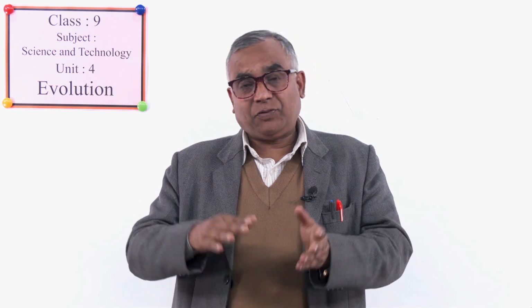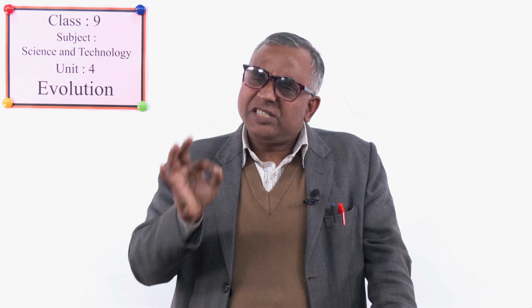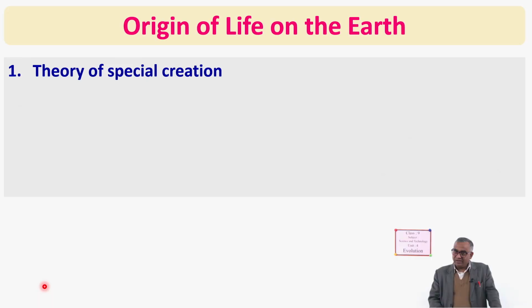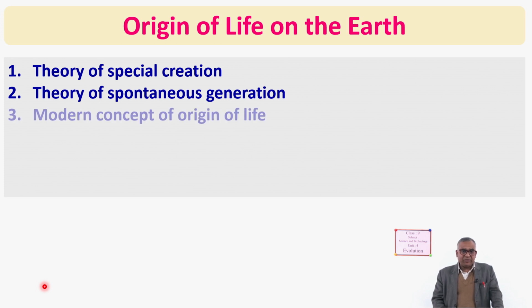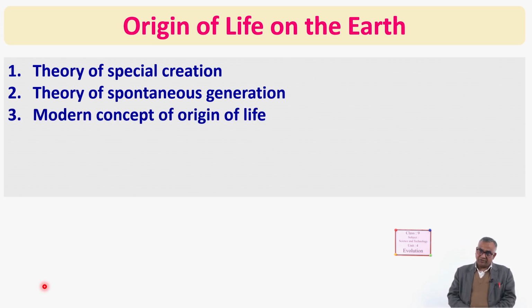Okay. So at first, let's see what theories, what hypotheses are given about the origin of life. About origin of earth, you have learnt different hypotheses, but today we are going to read about origin of life, just introduction. About it, mainly three theories are given. First theory is theory of special creation. Next one is theory of spontaneous generation. And the last one is the modern concept of origin of life.